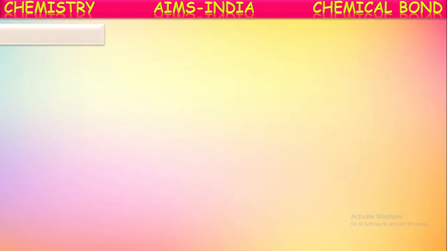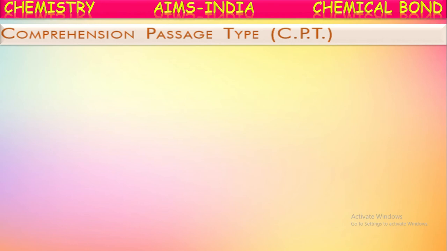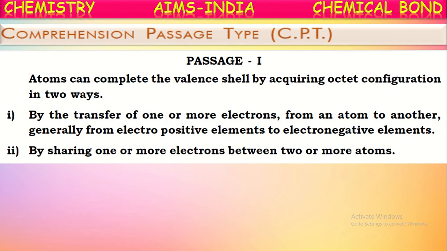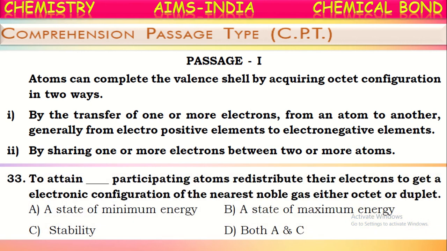Okay. Next, let us see a comprehension passage, on which we have to see some questions. Atoms can complete the valence shell by acquiring octet configuration in two ways: one by sharing, another by transfer of electrons. Okay. Now, let us see the questions based on that.